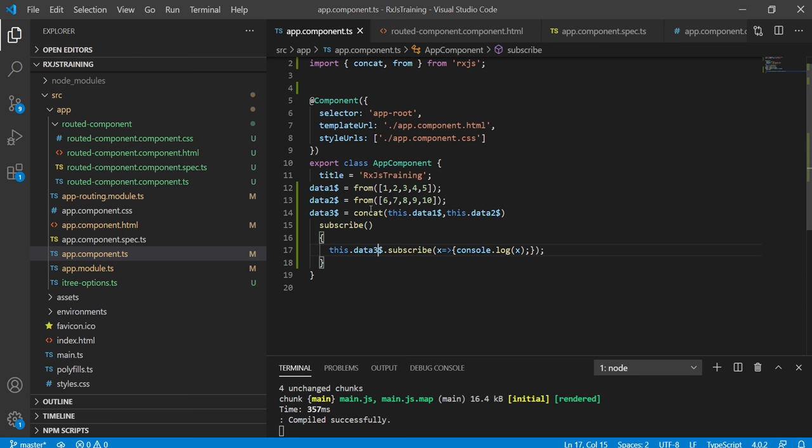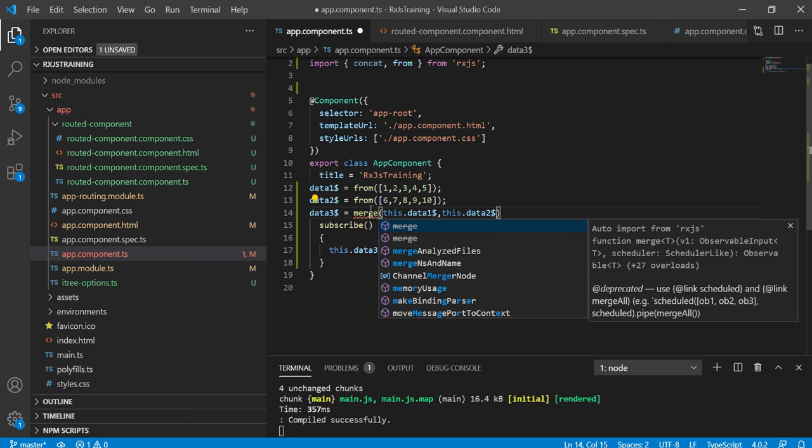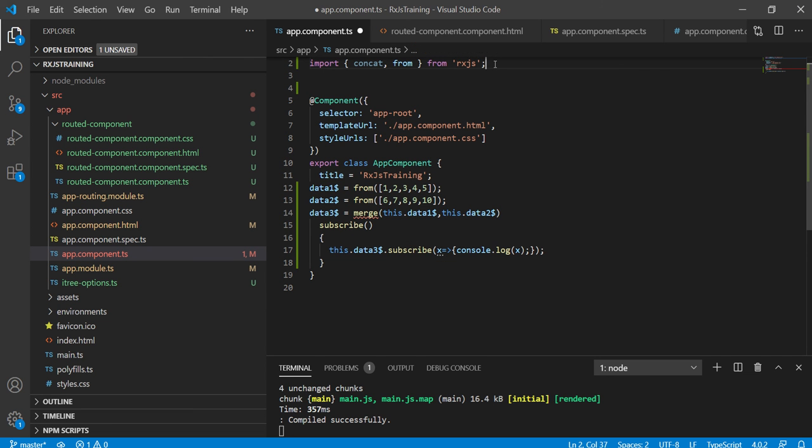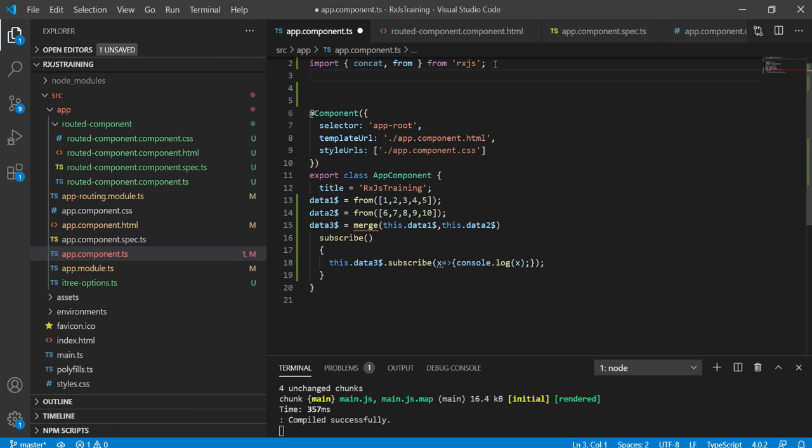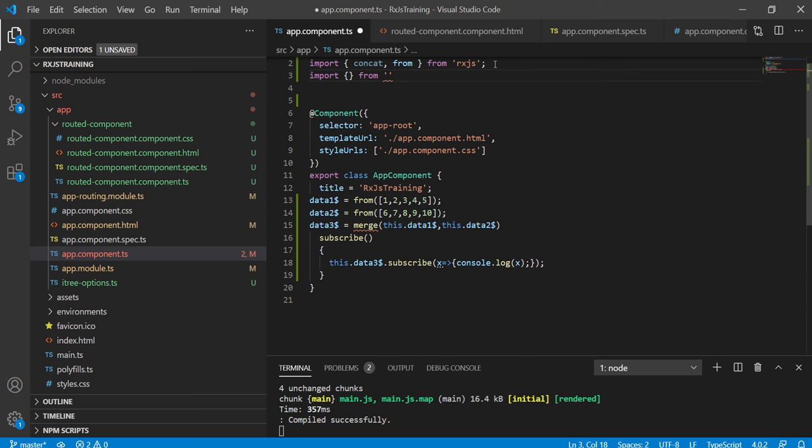Even merge is useful to merge two observables, and this is available in RxJS operators. So we need to import that.